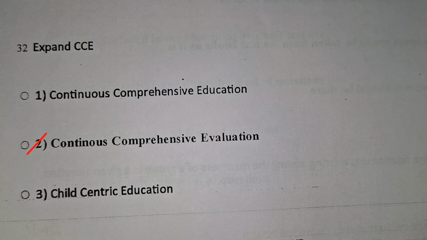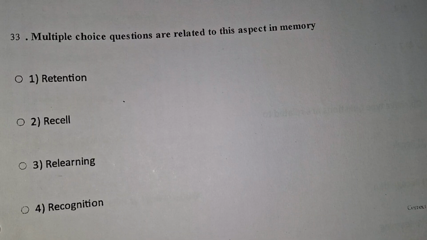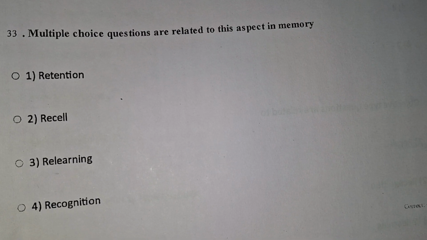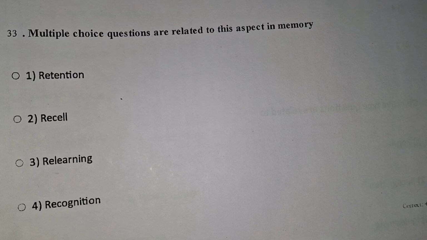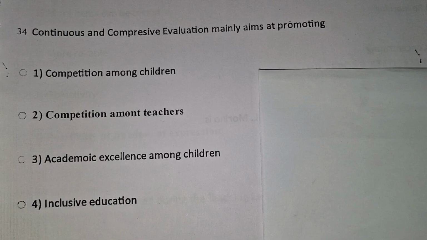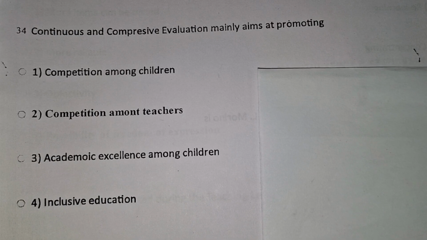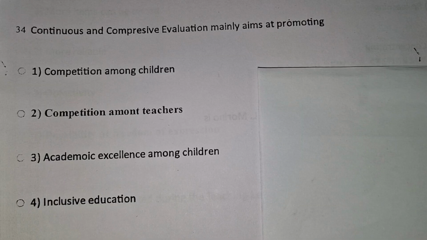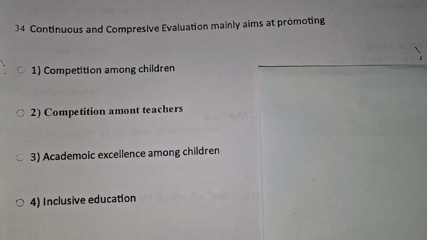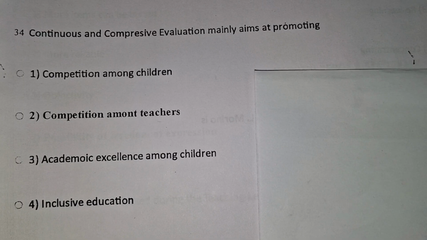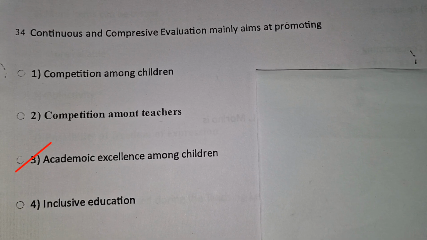Next one, expand CCE. CCE, continuous comprehensive evaluation. Next one, multiple choice questions are related to this aspect in memory. Retention, recall, relearning, recognition. The answer is recognition. Next one, continuous and comprehensive evaluation mainly aims at promoting competition among children, competition among teachers, academic excellence among children, inclusive education. Continuous and comprehensive evaluation mainly aims at academic excellence among children.